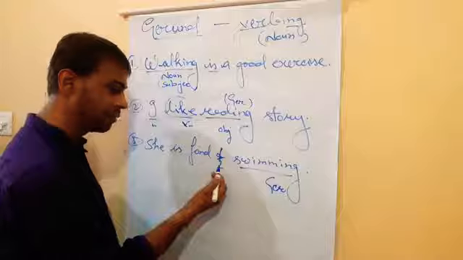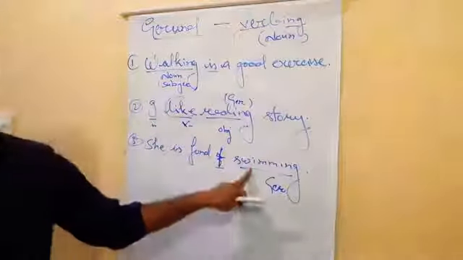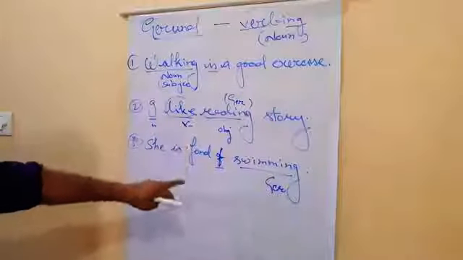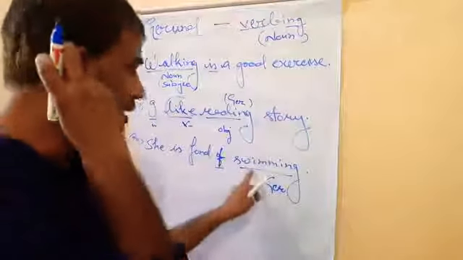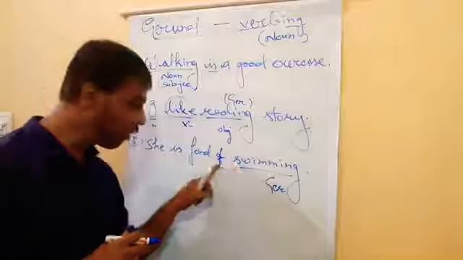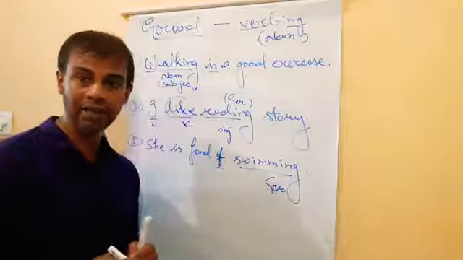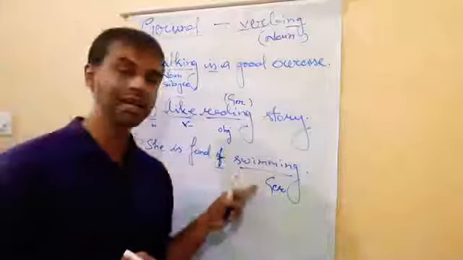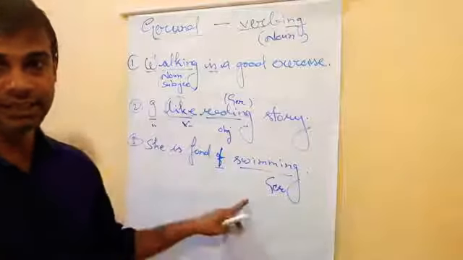If a verb comes after a preposition, that is also the part of the gerund. So here I just taught you that gerund is also used as a noun after the preposition. So it is working as a noun after the preposition. Means of is the preposition. So if after of, from, at, clear? If after any preposition you find verb ing, then you understand that verb is a gerund. Is it clear, students? Okay.